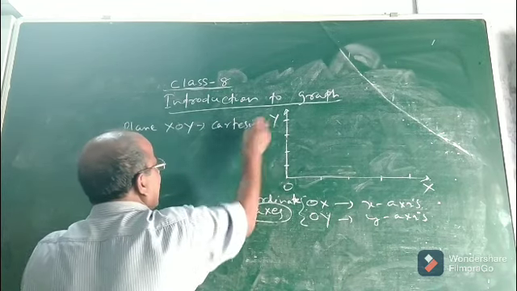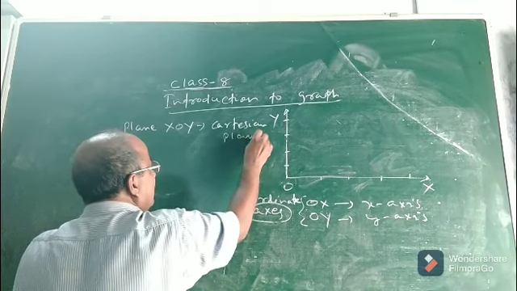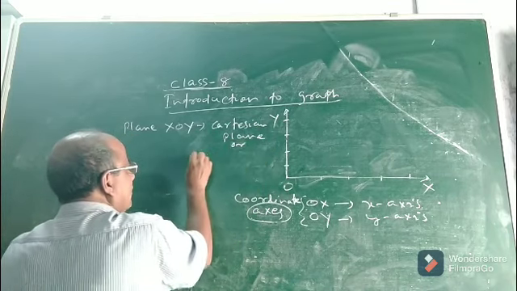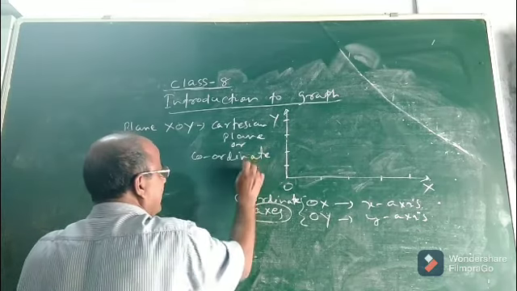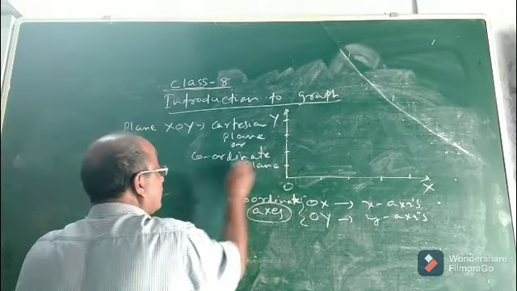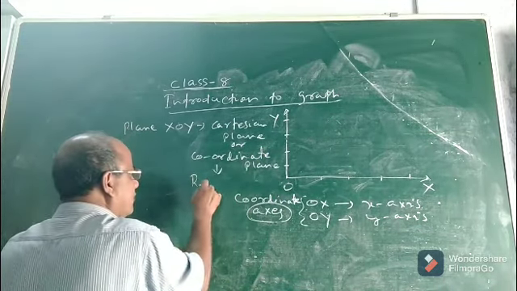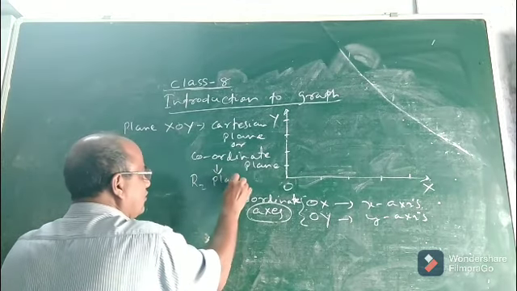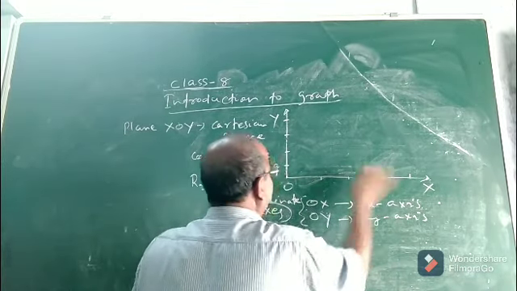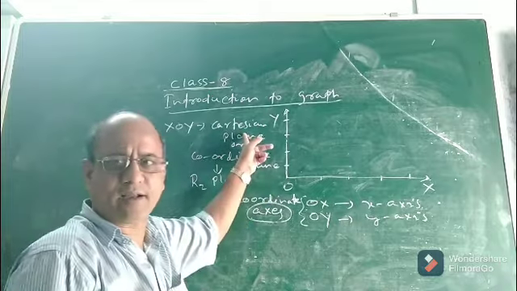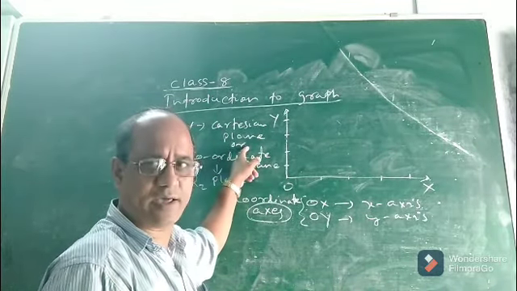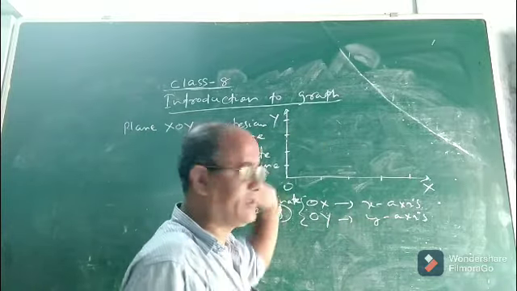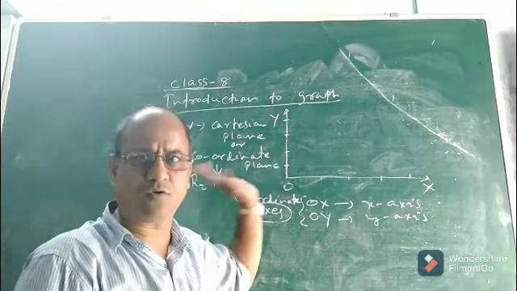It is called the Cartesian plane, or we can say coordinate plane. It has another name also. It is also called the R2 plane. What is meant by R2? R2 means there are two axes, one is x, the other is y. So we can say R2 plane, coordinate plane, Cartesian plane.